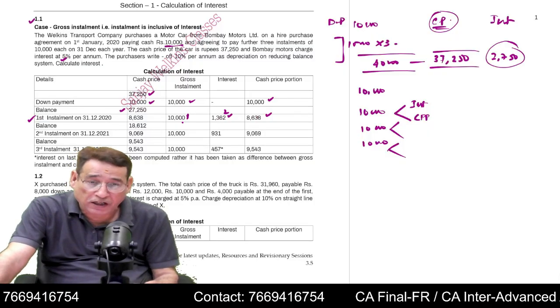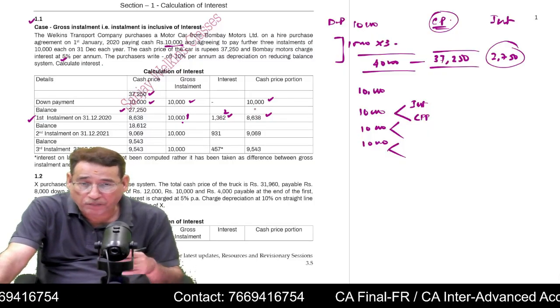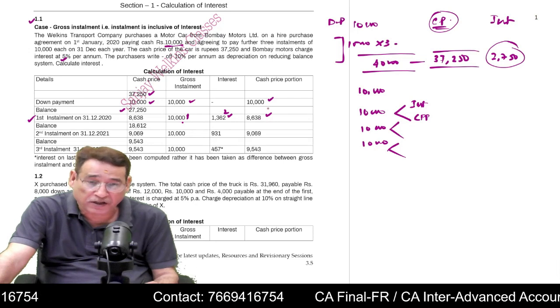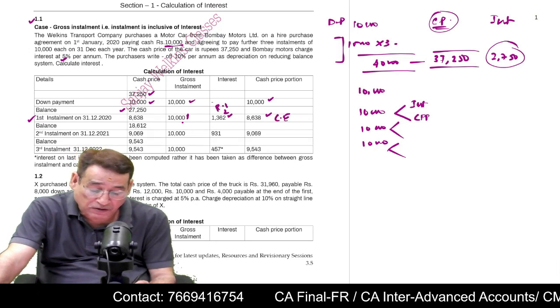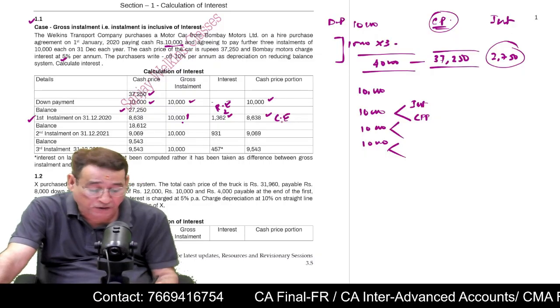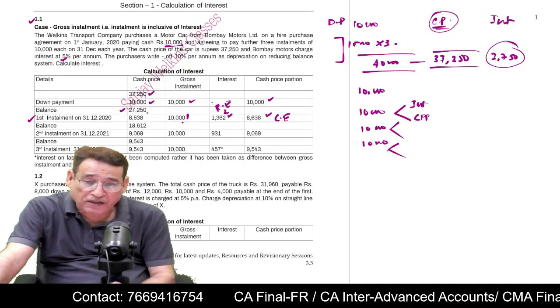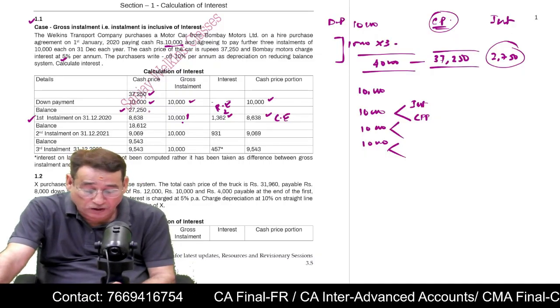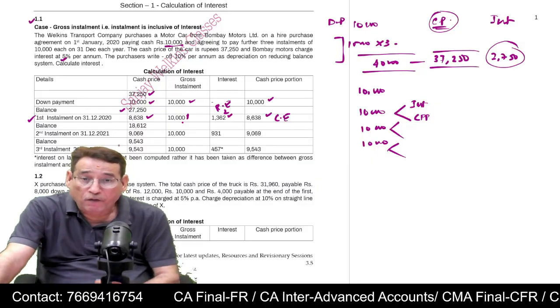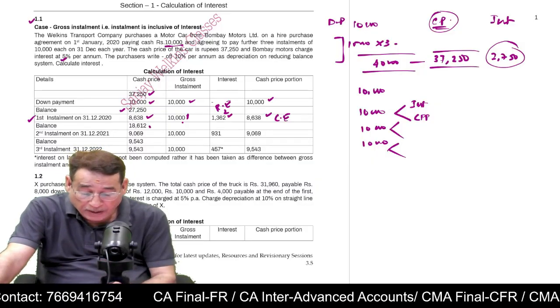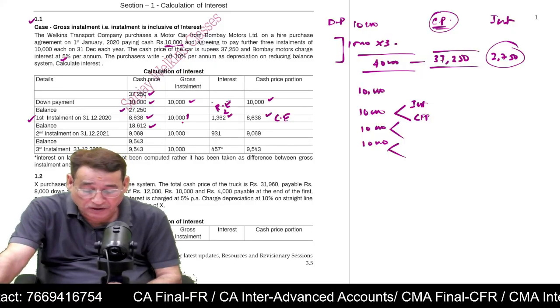So it will tell you that out of 10,000, the payment for the asset is 8,638. To be very honest with you, this is your capital expenditure and interest is your revenue expenditure. Is it clear to you? So anyway, 27,250 was the balance for the cash price. Now, 8,638 you have paid for the asset. So the balance of the cash price is 18,612.